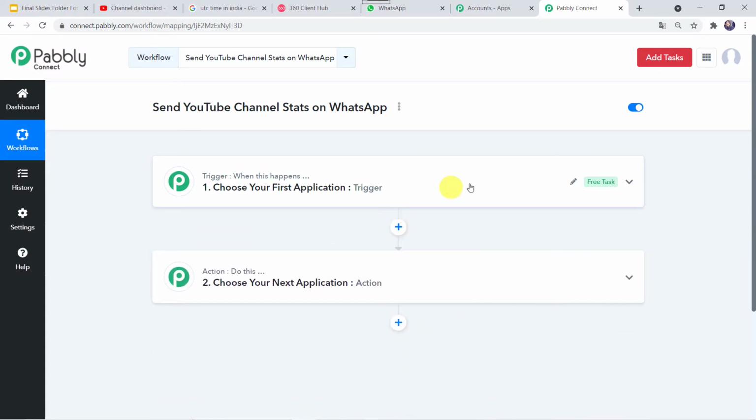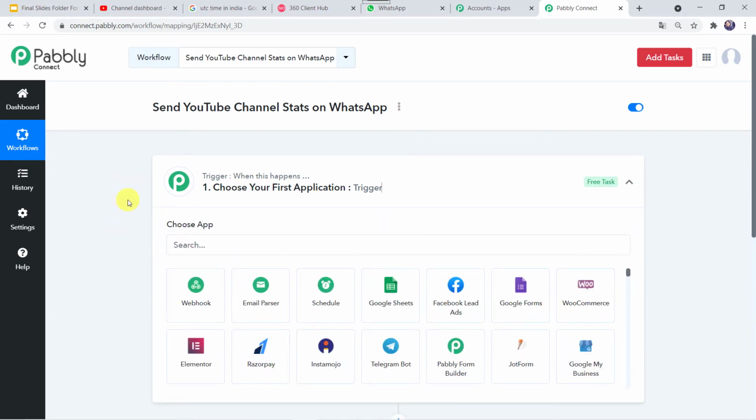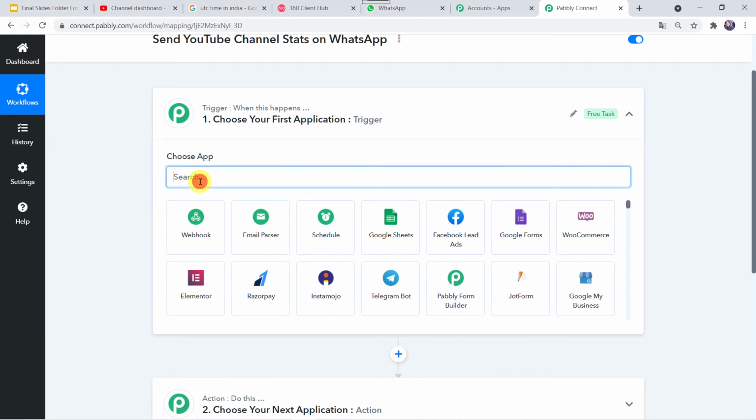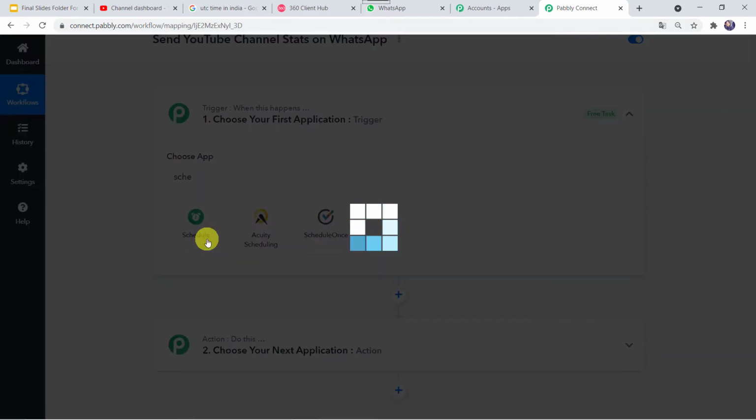Now here you can see a trigger window and an action window. So you might be thinking, what is this trigger? What is this action? Let me tell you, Pabbly Connect works on the concept of trigger and action. Trigger means when this happens, action means do this. So in this use case, we want that automatically your YouTube channel stats should come on the WhatsApp number. Here we have to create a scheduler because we want the channel stats to come on the WhatsApp number on an everyday basis. So here in the application, we are going to select schedule by Pabbly.